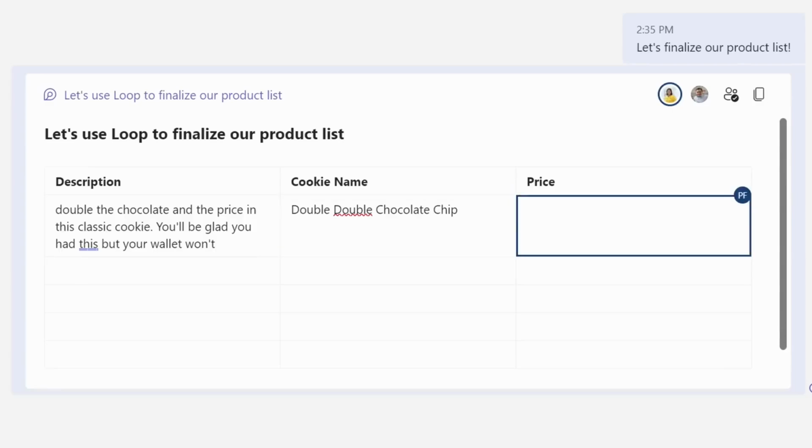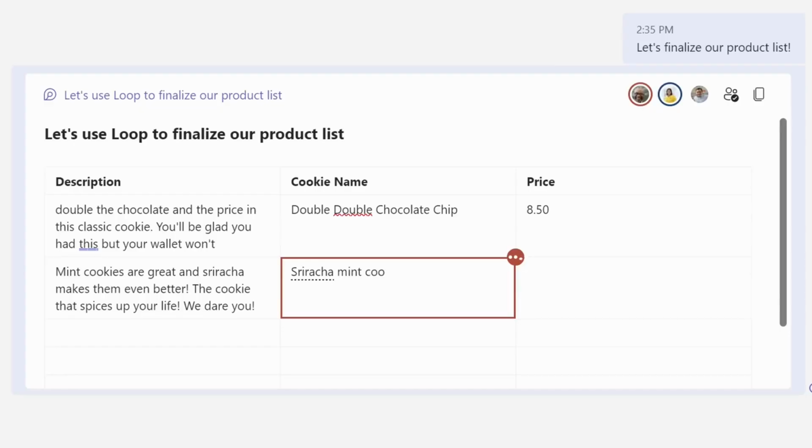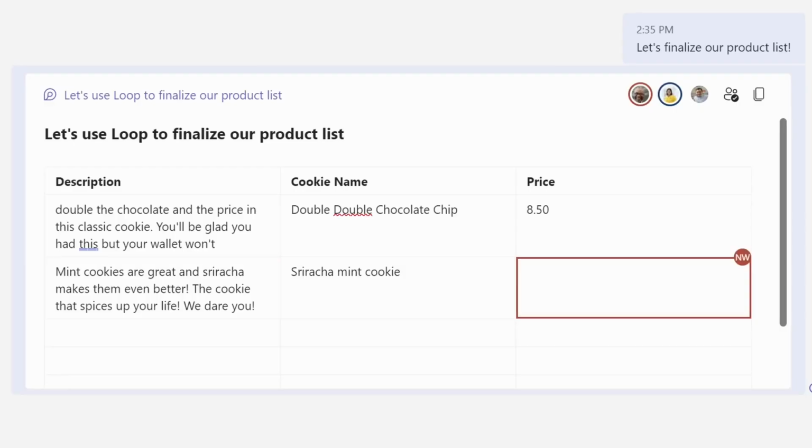Oh, and look at that. Patty is already typing something in the table. She's entering in, looks like double chocolate chip. That's a very good cookie, and it also happens to be one of our best sellers. Oh, it looks like Nestor is typing something in. Let's see, the Sriracha Mint Cookie. Yeah, that's definitely not one of my favorites. I don't think it tastes really good, but I guess we do sell some of them, surprisingly.